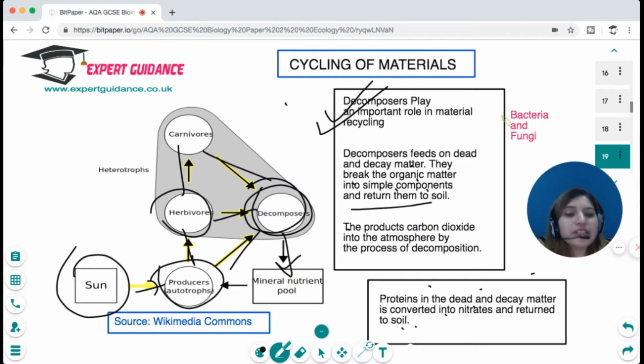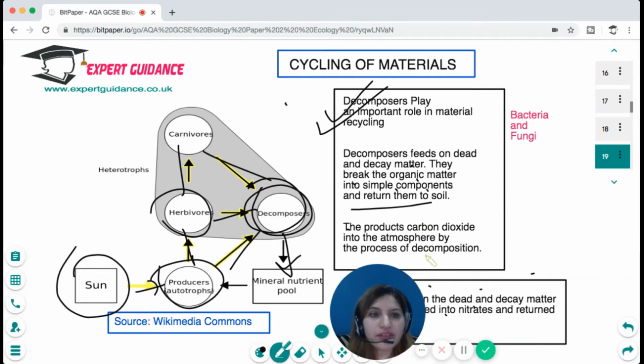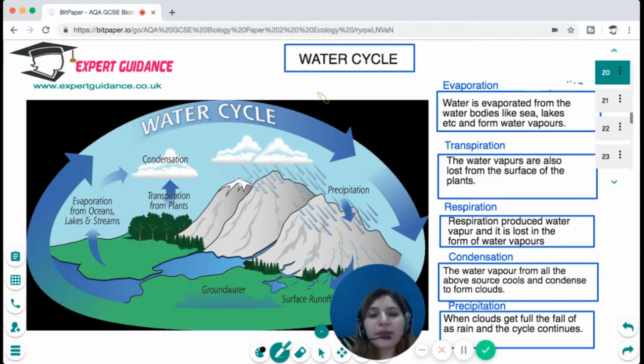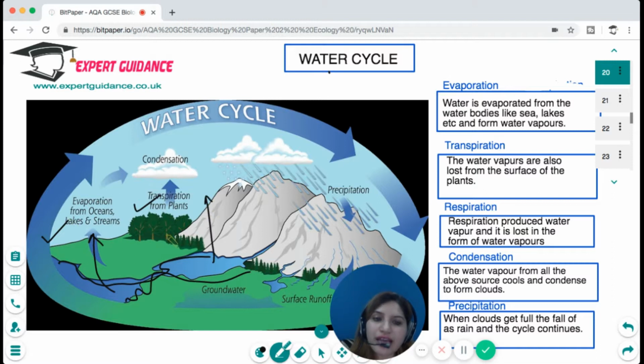Okay, now building on that, there are two cycles in your syllabus. Cycle number one is the water cycle. Let's try to understand what is happening in a water cycle. This is a water body, which is like a lake or a sea, or it could be a river. The water is evaporated from oceans, lakes, and streams, and transpiration from plants and respiration also evaporate water into the atmosphere.